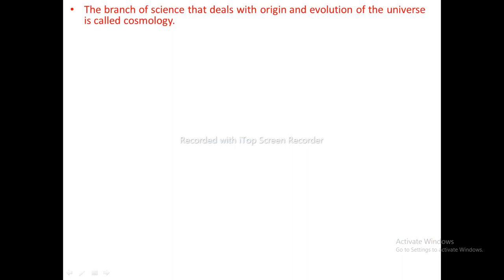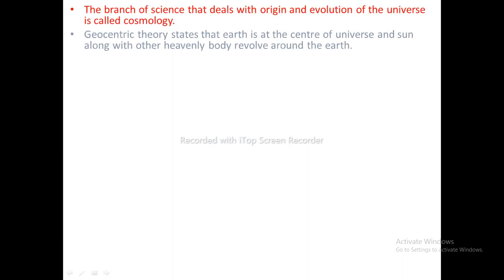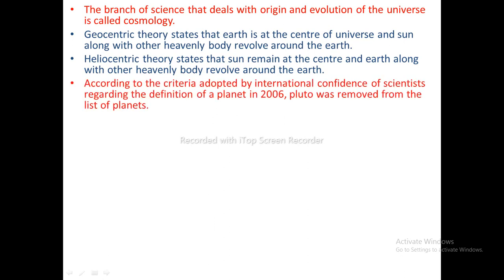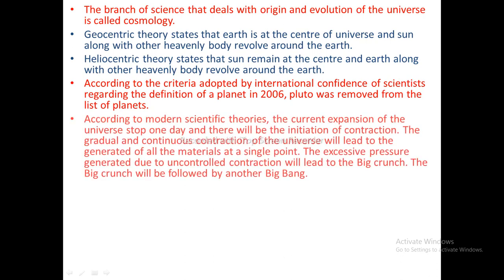The branch of science that deals with origin and evolution of the universe is called cosmology. Geocentric theory states that Earth is at the center of the universe and Sun along with other heavenly bodies revolve around the Earth. Heliocentric theory states that Sun remains at the center and the Earth along with other heavenly bodies revolve around the Sun. According to the criteria adopted by the International Conference of Scientists regarding the definition of a planet in 2006, Pluto was removed from the list of planets.